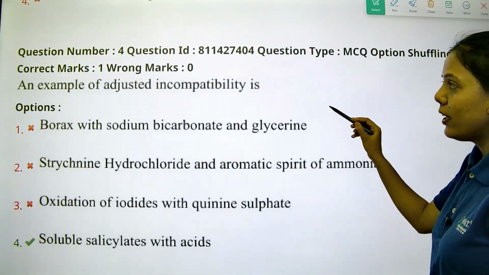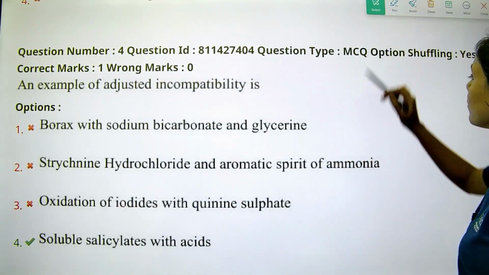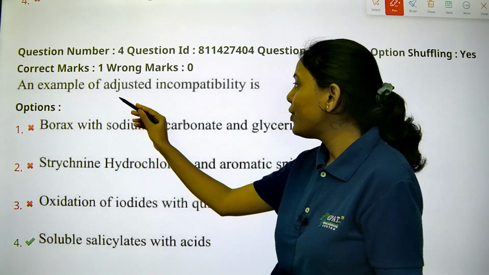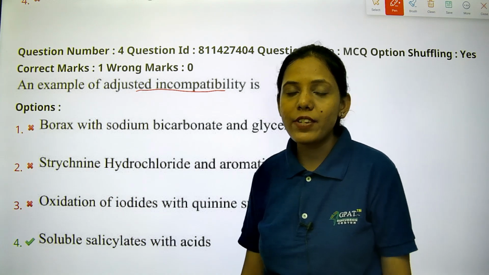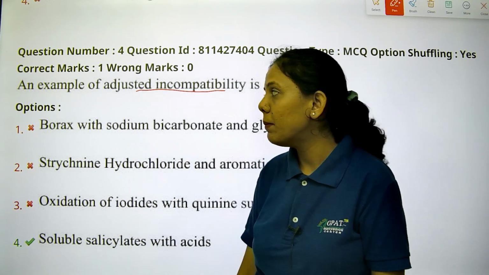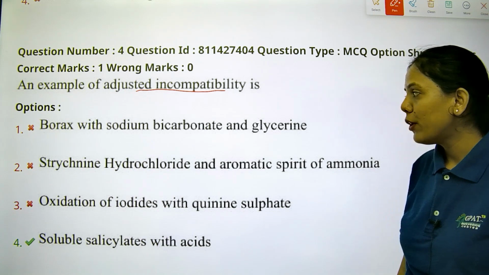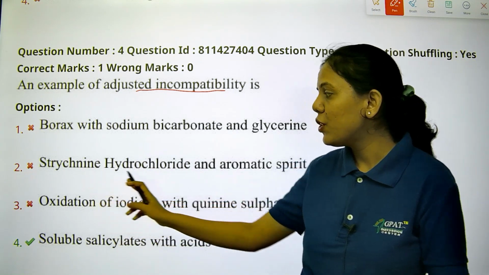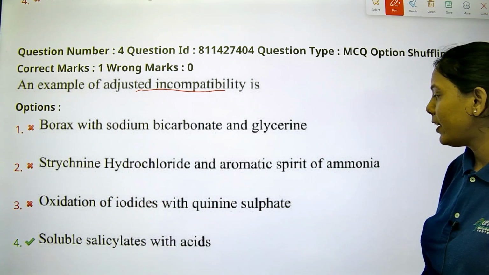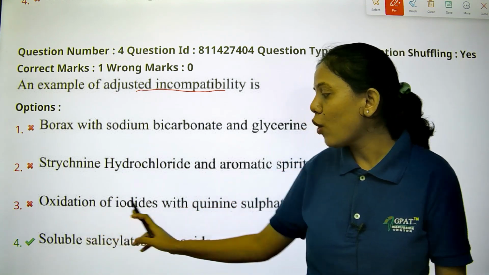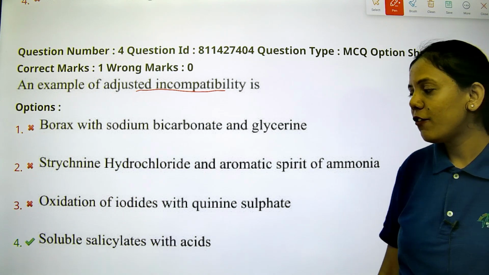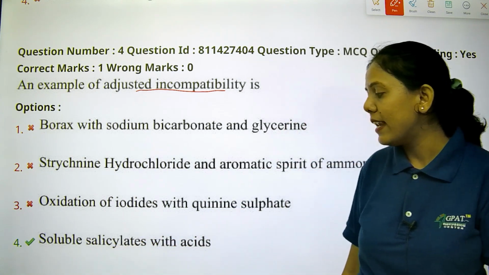The next question is, an example of adjusted incompatibility. We have seen there are different types of incompatibilities. First is borax with sodium bicarbonate and glycerin. Option B is strychnine hydrochloride and aromatic spirit of ammonia. Option 3 is oxidation of iodides with quinine sulfate, and option 4 is soluble salicylate with acid.